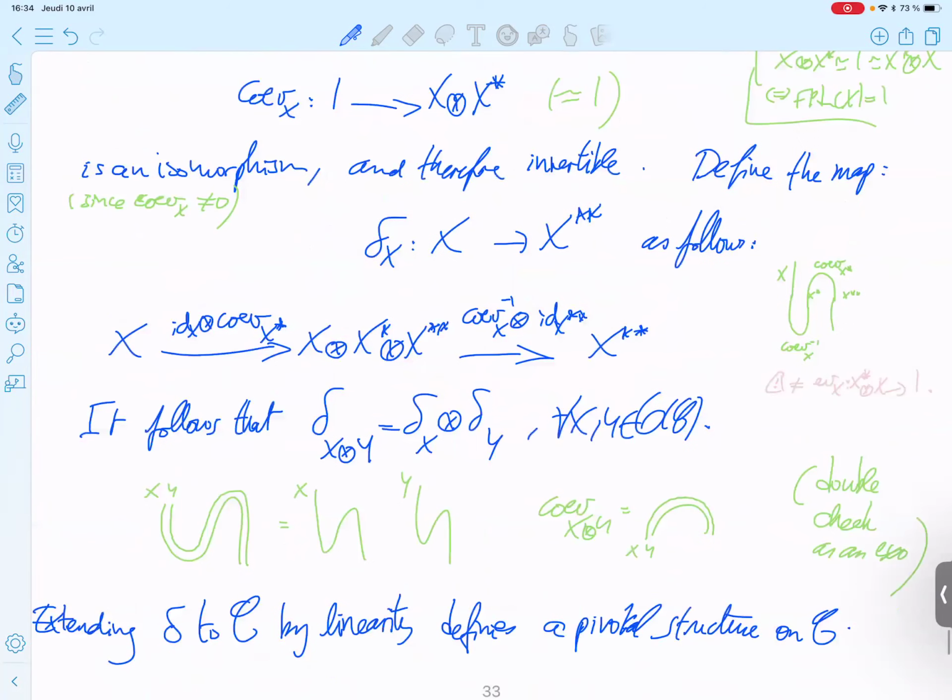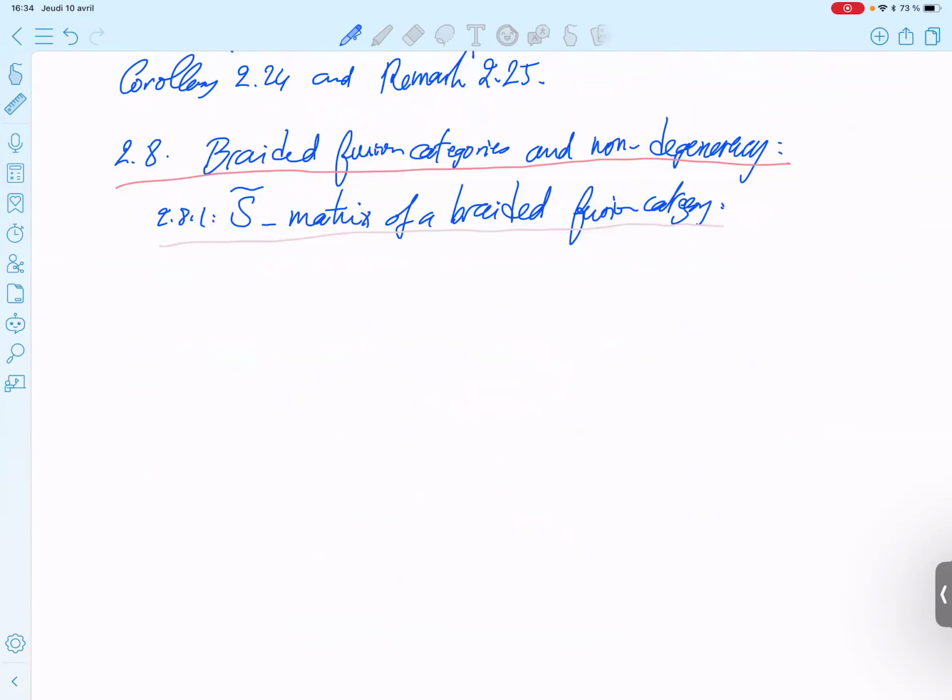So did we not talk about braiding before? No. We talked about braiding in the introduction, of course, but we did not talk about braiding in section 2. So this is where we introduce what a braided tensor category is.